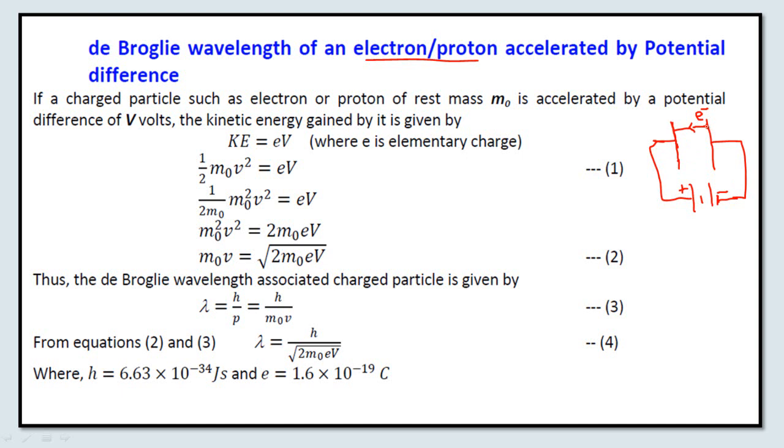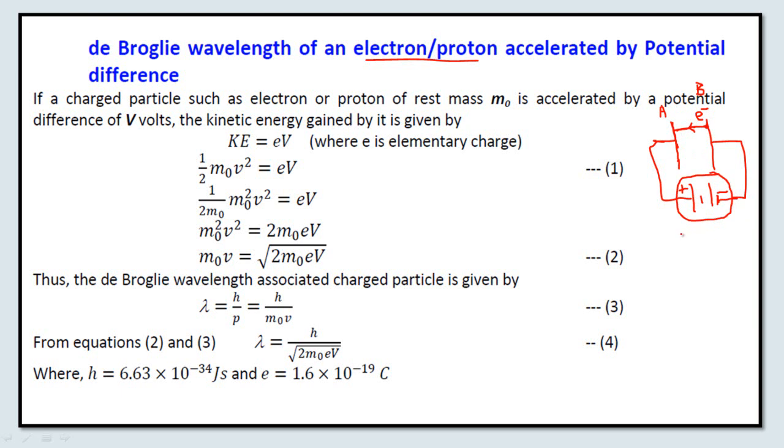These electrons, which are the surface electrons, will achieve the necessary kinetic energy, because when the electron is accelerated, suppose these are the two plates A and B, from plate B towards plate A due to the application of this potential difference.